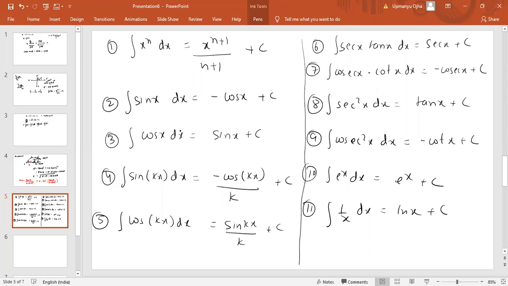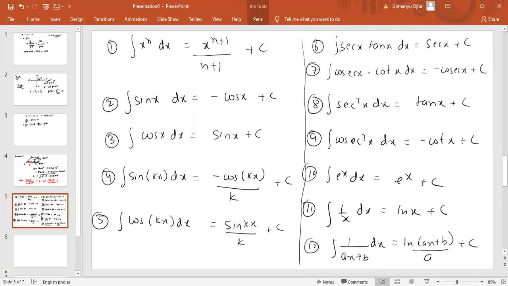One more formula is there. Integration of 1 by ax plus b dx will be equal to log of ax plus b divided by a plus c. Okay, fine.